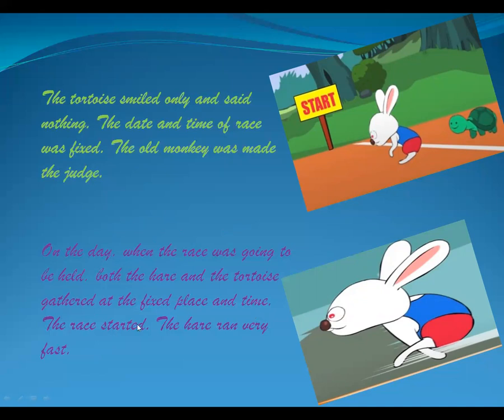The race started. The hare ran very fast. See this picture, the movement of that hare. He can run very fast, but the tortoise cannot run. It walks slowly. The race started between the faster animal and the slower animal. See, on the day when the race was going to be held, both the hare and the tortoise gathered at the fixed place and time. The race started.